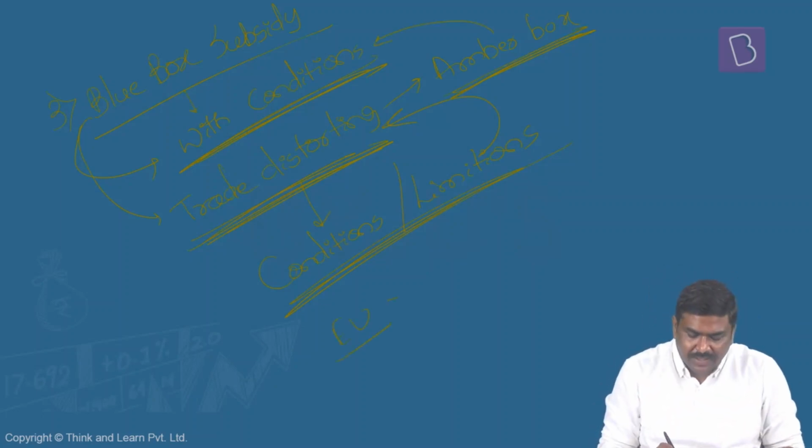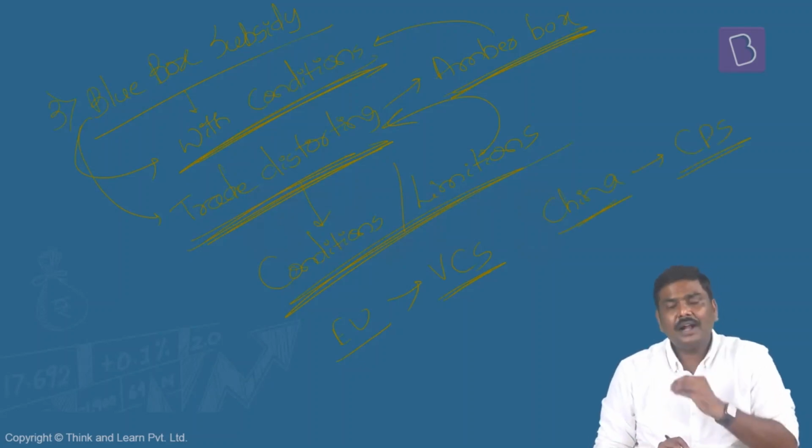Let me give a very simple example. In case of European Union, they earlier implemented a scheme called voluntary coupled support (VCS). In case of China, they had introduced a blue box subsidy by the name of a corn producer subsidy (CPS). Now, understand the example. Let's take the second one here.